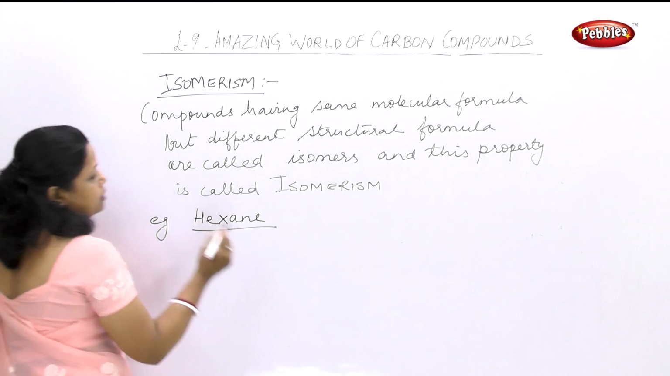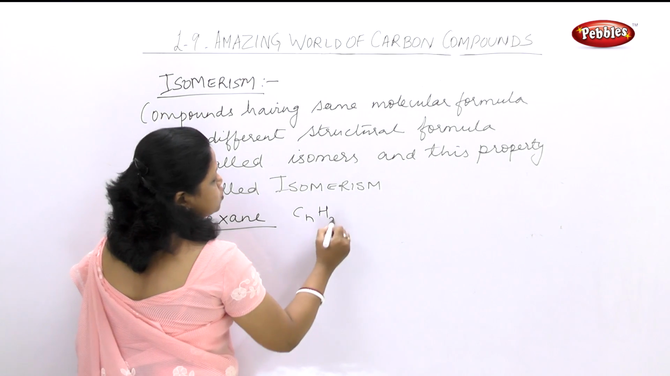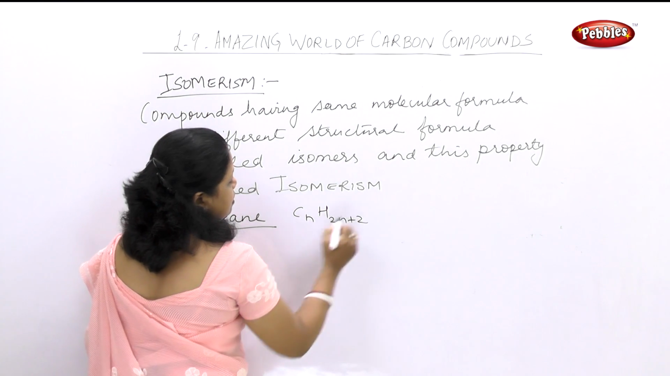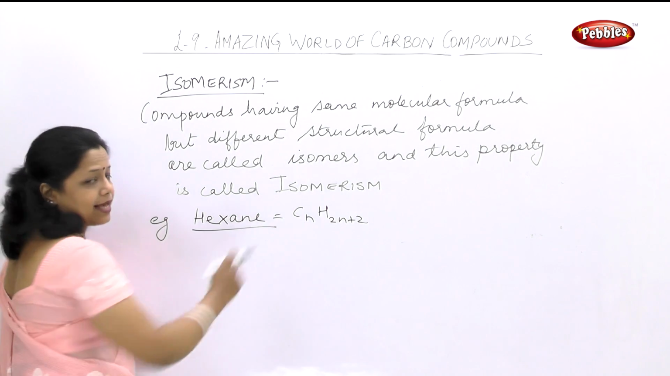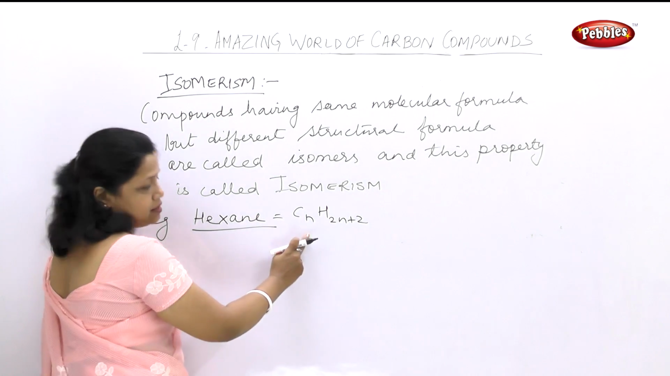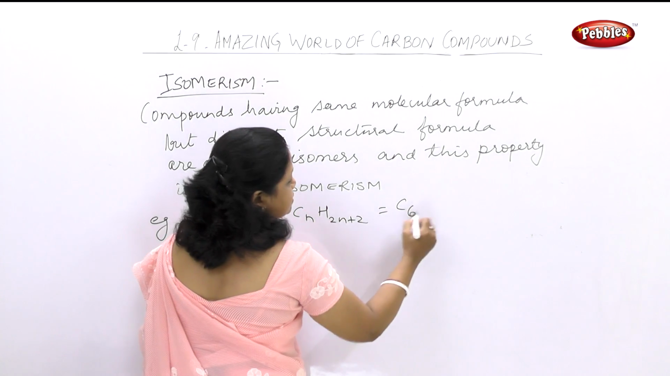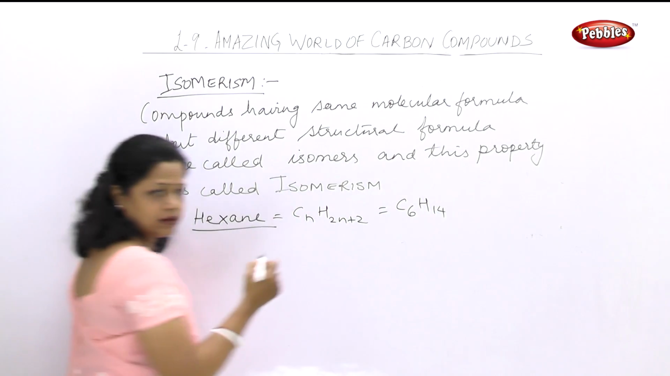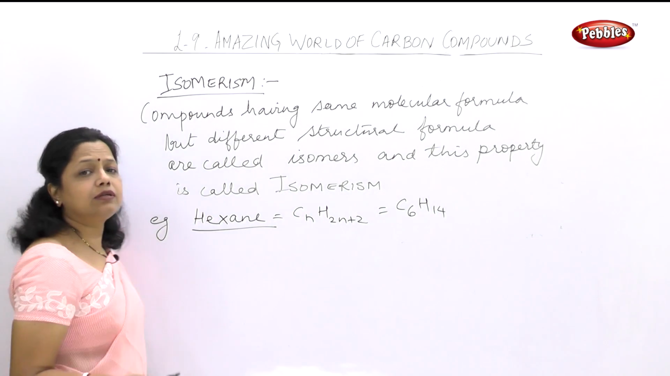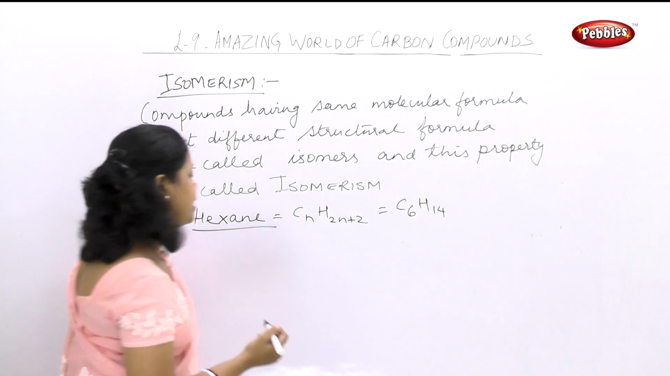Example we can take. Now according to CnH2n+2, if I take n as 6, so C6H14, it comes as C6H14, right? So what are the different structures possible in hexane?